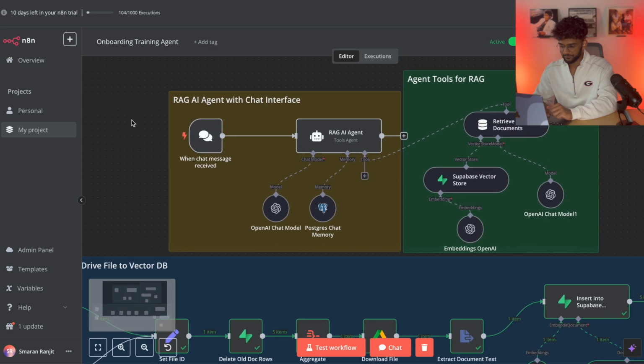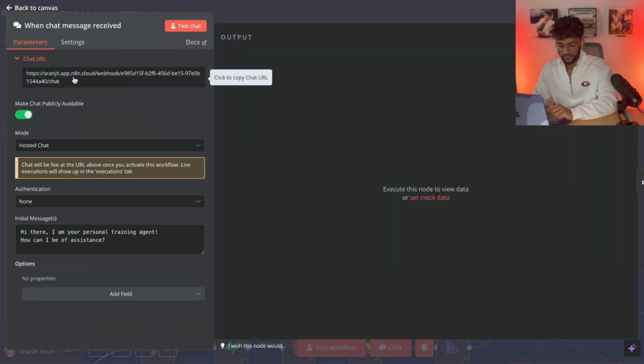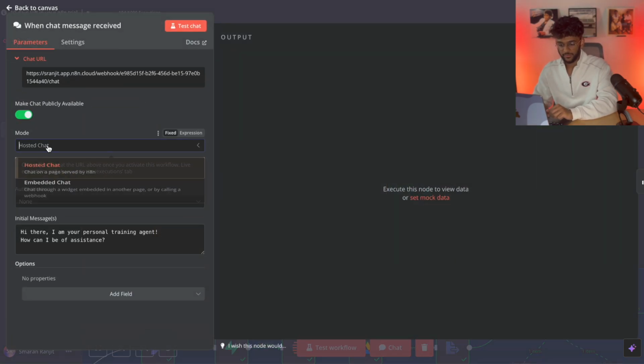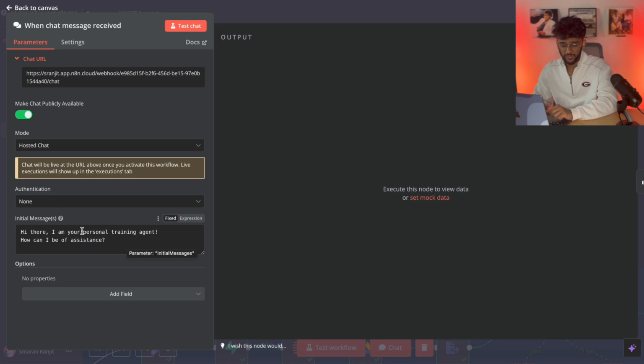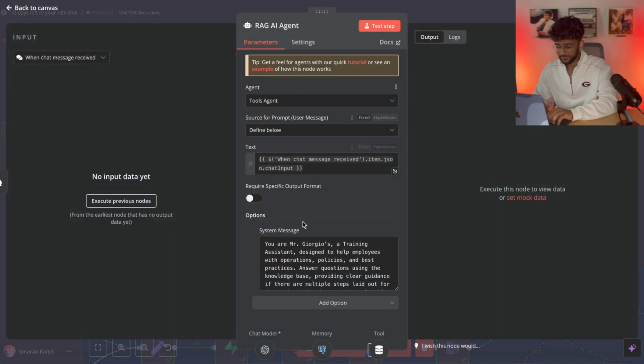So now we create a trigger for when a chat message is received, and set this to hosted chat, no authentication, an initial message that says, "Hi there, I'm your personal trading agent. How can I be of assistance?" If you want to name it something like Mr. Giorgio's, you can say, "Hey, I'm Mr. Giorgio's, how can I help you?" Put some branding behind it for your clients. They always like that. Sends to a RAG AI agent.